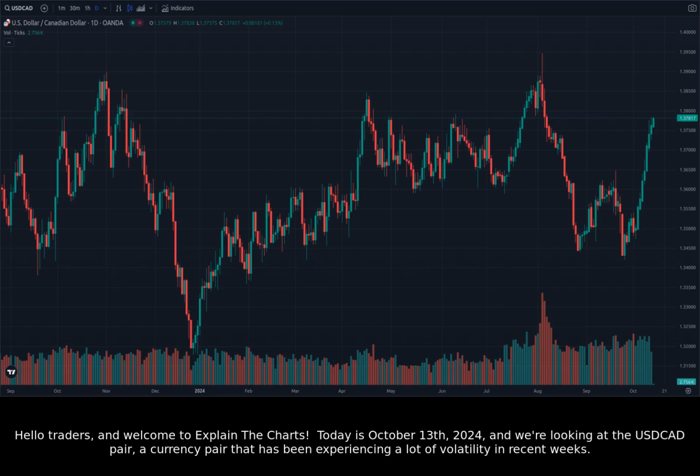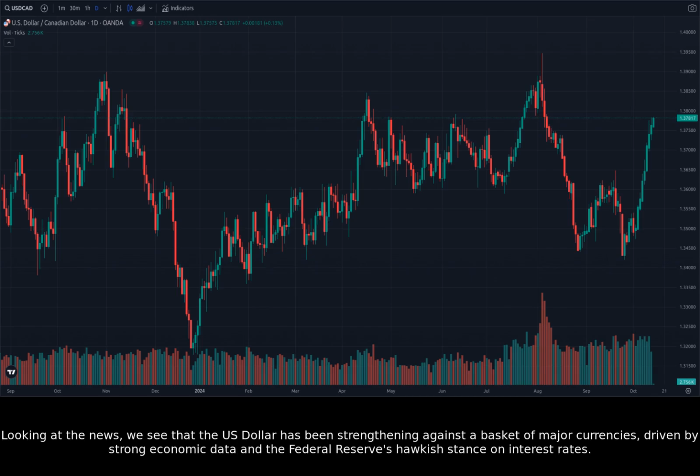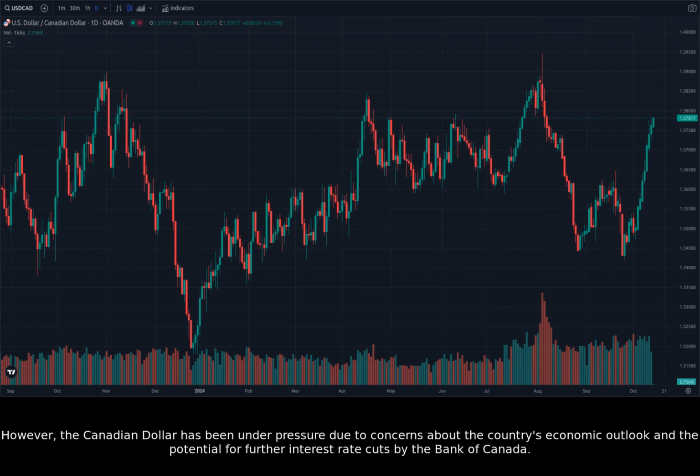Today is October 13th, 2024, and we're looking at the USDCAD pair, a currency pair that has been experiencing a lot of volatility in recent weeks. Looking at the news, we see that the US dollar has been strengthening against a basket of major currencies, driven by strong economic data and the Federal Reserve's hawkish stance on interest rates. However, the Canadian dollar has been under pressure due to concerns about the country's economic outlook and the potential for further interest rate cuts by the Bank of Canada.